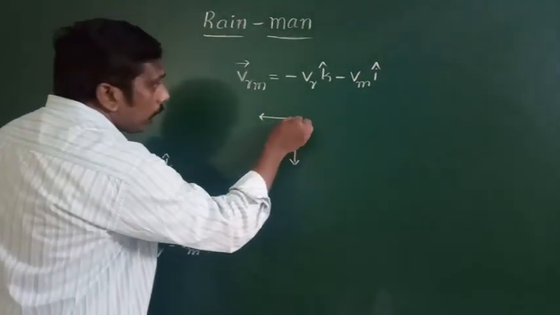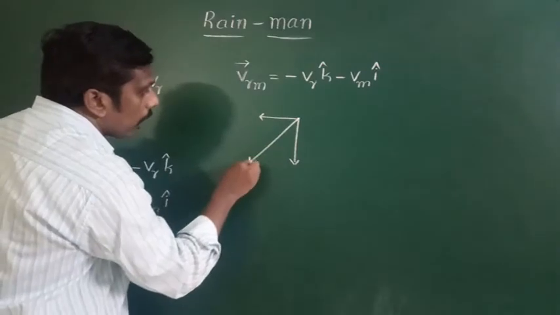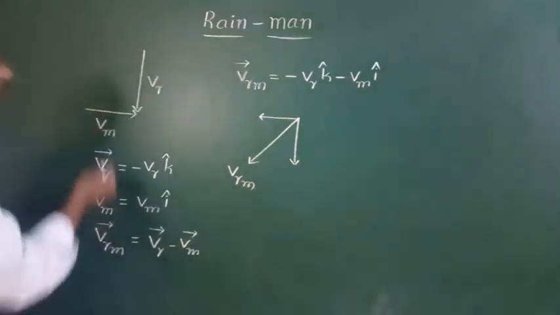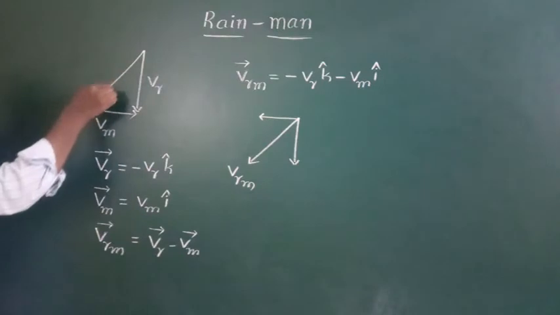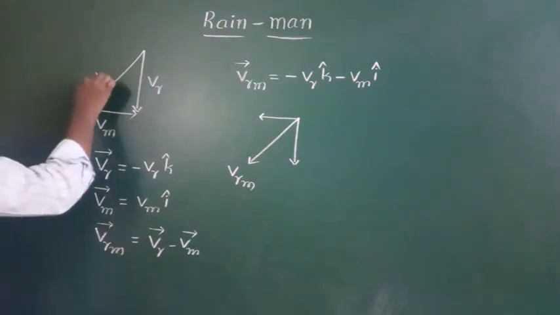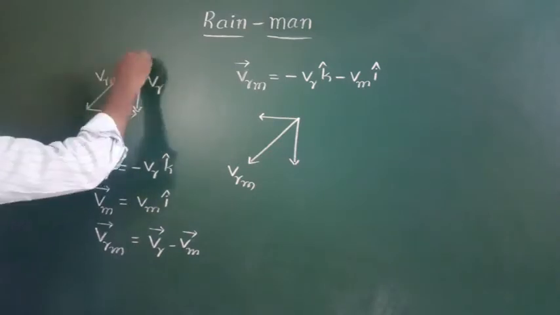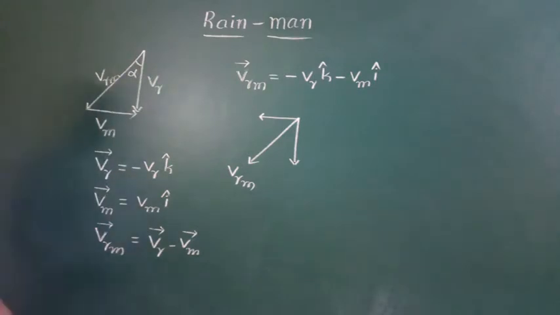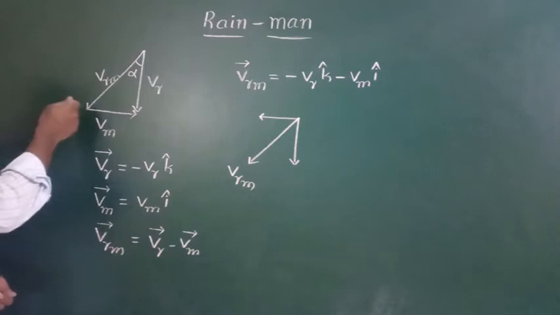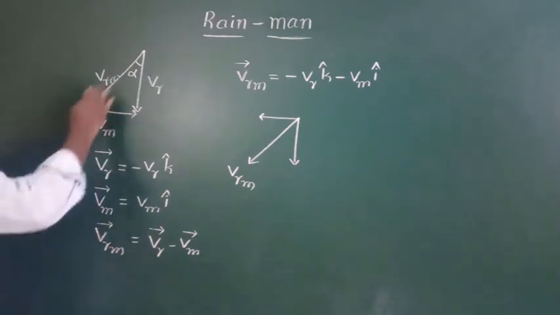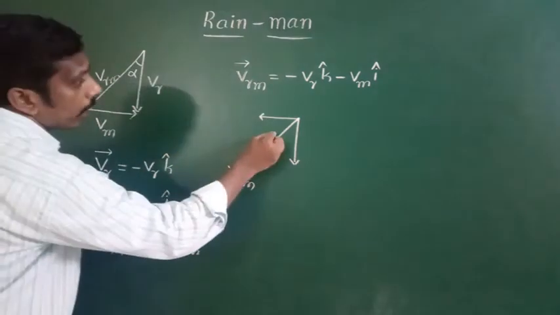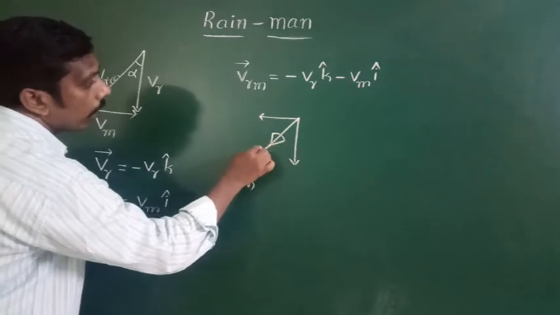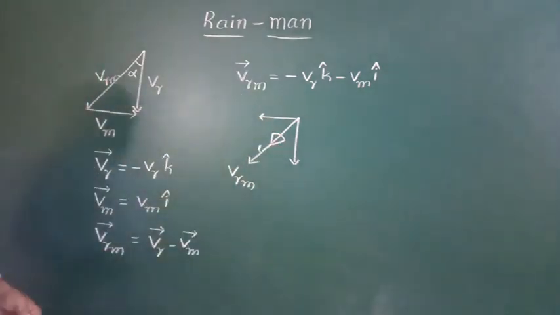The resultant of these two components is acting like this. This is the direction of the velocity of the rain with respect to man. The velocity of the rain with respect to man makes an angle alpha with the vertical. So to avoid getting wet, the person must keep the umbrella in this direction. If he holds the umbrella in this direction, he will not get wet, otherwise he will get wet.